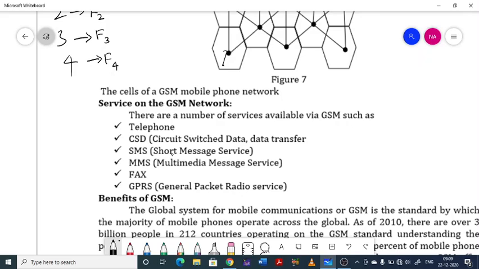Since that region can be mapped with exactly 4 colors as an application of the 4 coloring conjecture, we can assign only 4 frequency ranges to all that region, so that the frequency range will be distributed properly to all the networks. This is where the concept of graph coloring is exactly used in GSM networks. What are the services provided by the GSM networks? That is an additional point that is listed here.